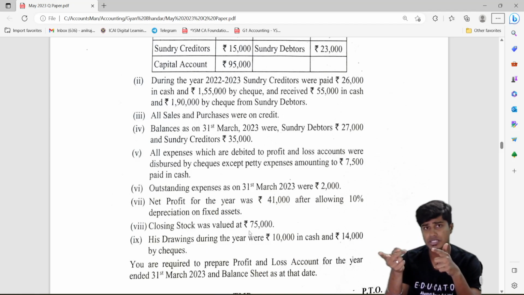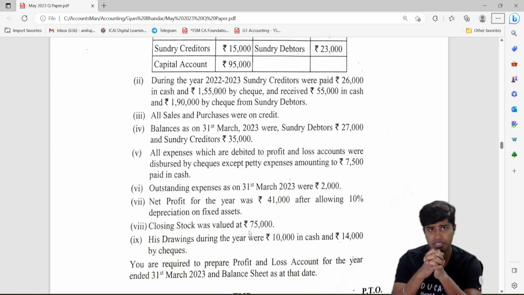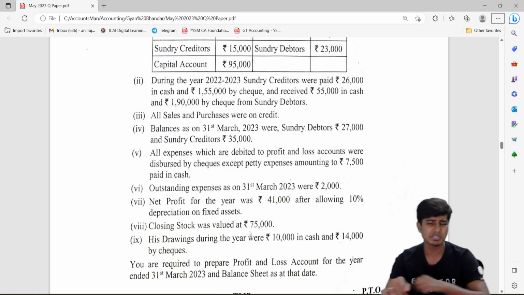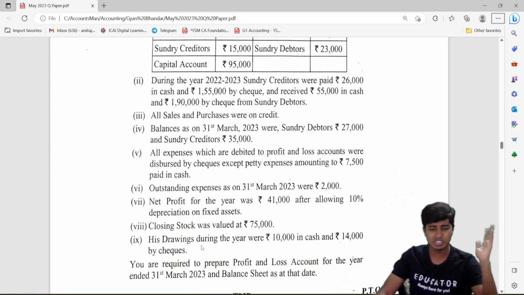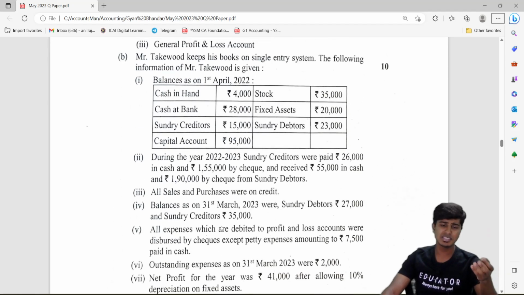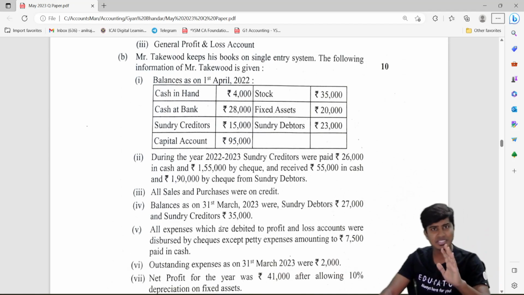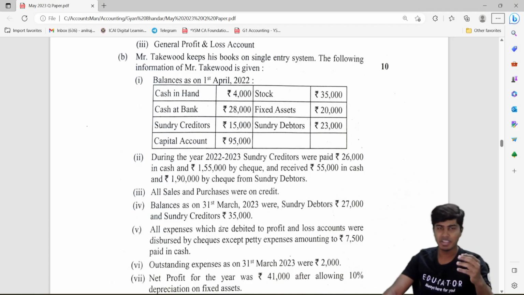There is no cash purchase, cash sale. You would have to find your credit purchase, credit sale. So not many adjustments also. The only adjustments are credit purchase, credit sale, depreciation, outstanding expense. So I would say, in comparison to the kind of questions that we've done in the class, this is a very light one, a very easy one.